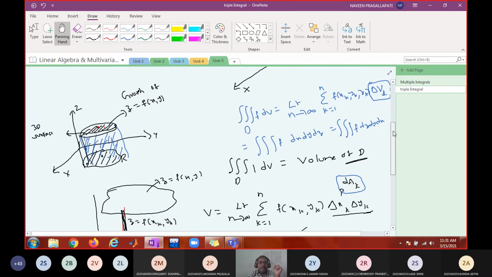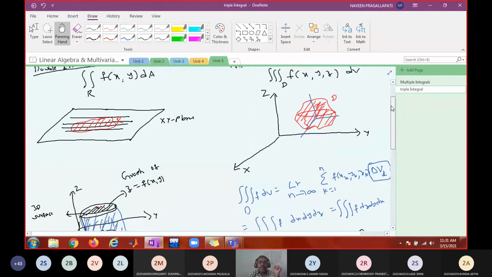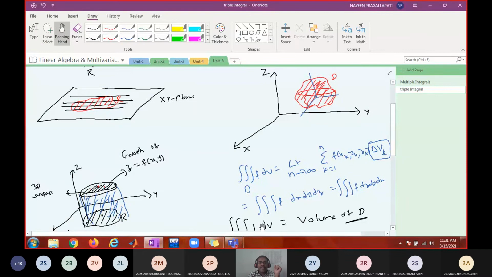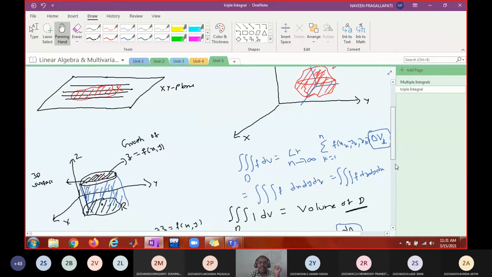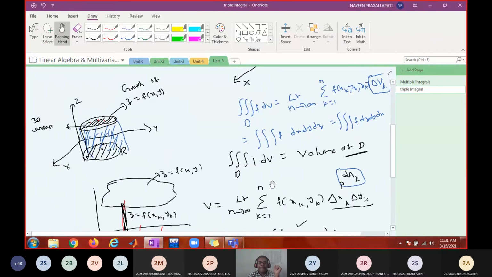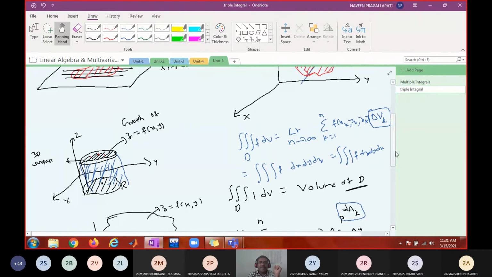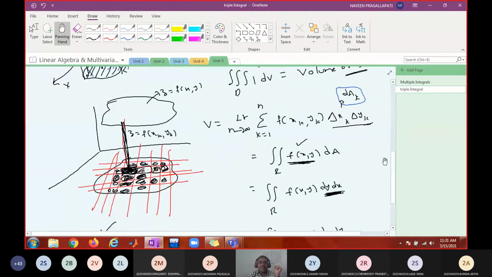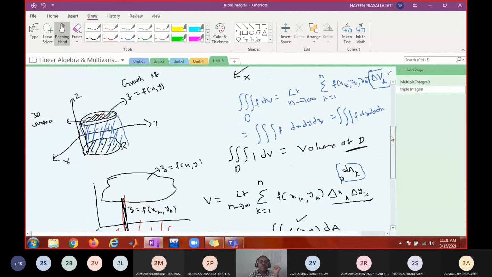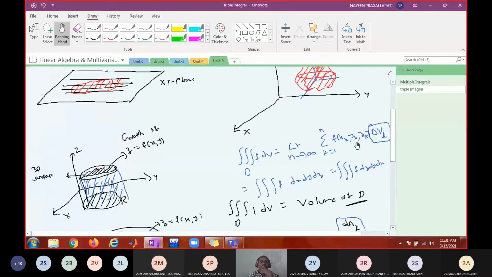So which one do you think is more useful to find out the volume? Triple integral 1 dV or double integral f dA? Do you think that triple integral 1 dV is a useful formula, or double integral f dA gives a useful formula to find out the volume? Triple integral. Triple integral 1.